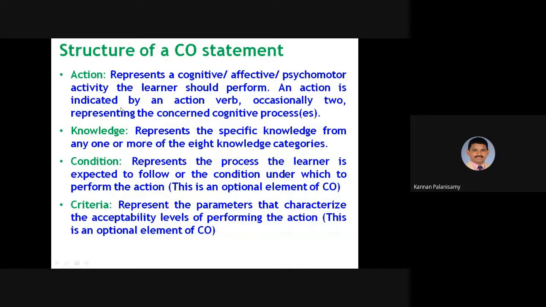One is action, knowledge, condition, and criteria. The action represents a cognitive, affective, or psychomotor activity the learner should perform. An action is indicated by an action verb, occasionally two, representing the concerned cognitive process. For that action verb, Bloom's taxonomy will help.